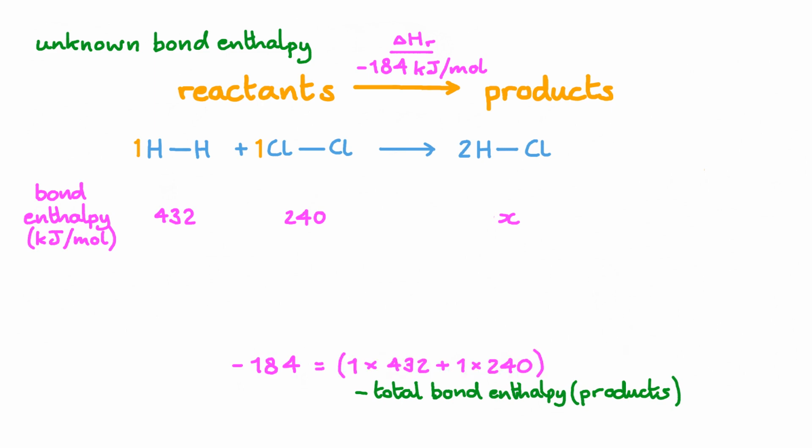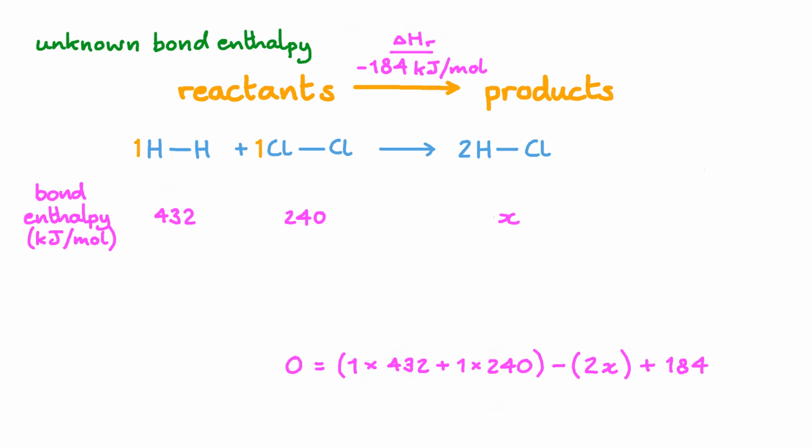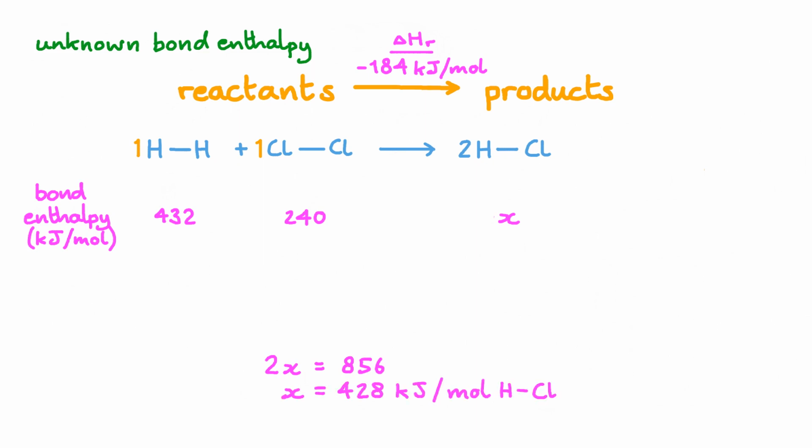The total bond energy of the reactants is one lot of the hydrogen-hydrogen bond enthalpy and one lot of the chlorine-chlorine bond enthalpy. And the total bond enthalpy for our products is twice the bond enthalpy for the hydrogen-chlorine single bond. Let's rearrange by adding 184 to both sides. And then adding 2x to both sides gives us the x on the left-hand side. We then get 2x is equal to 672 plus 184, which is equal to 856. And if we divide by 2, we get the bond enthalpy of the hydrogen-chlorine single bond, 428 kilojoules per mole.